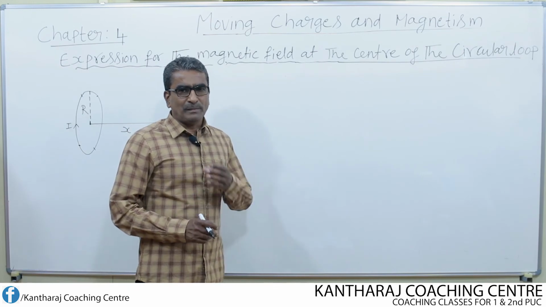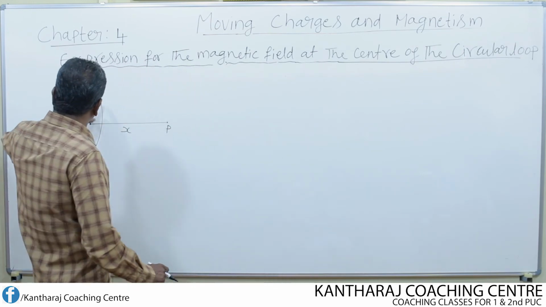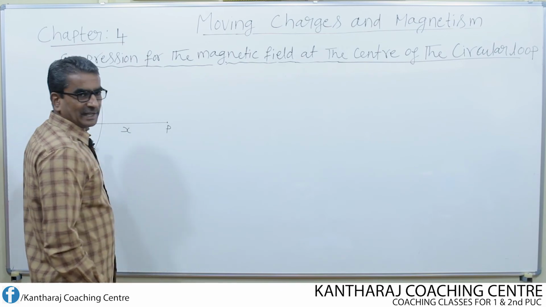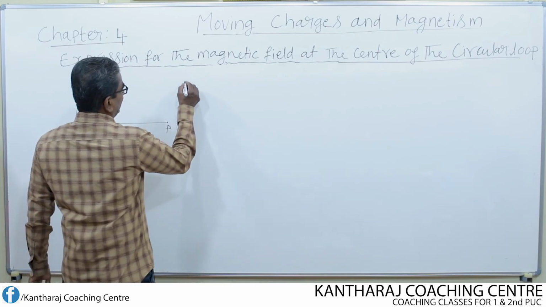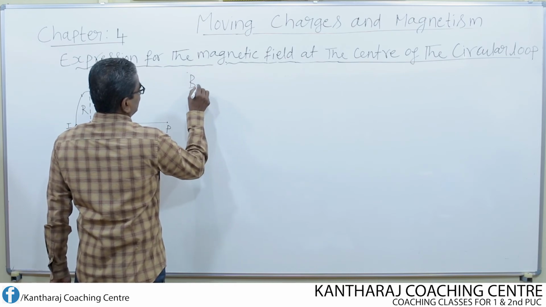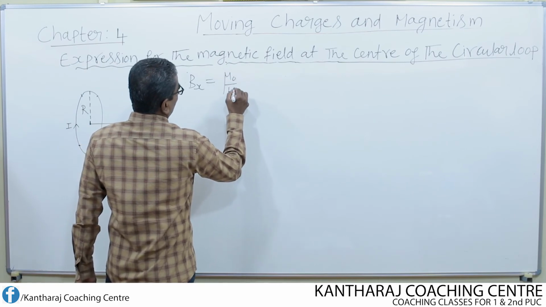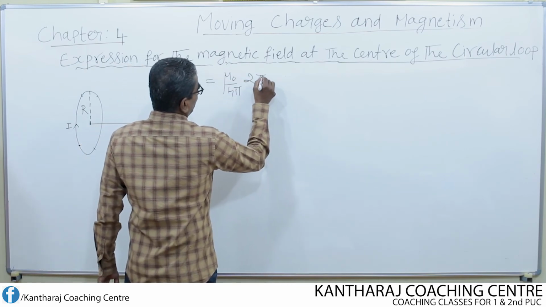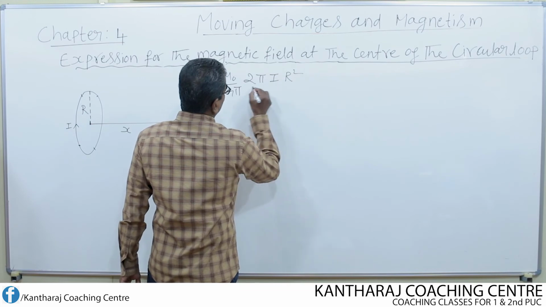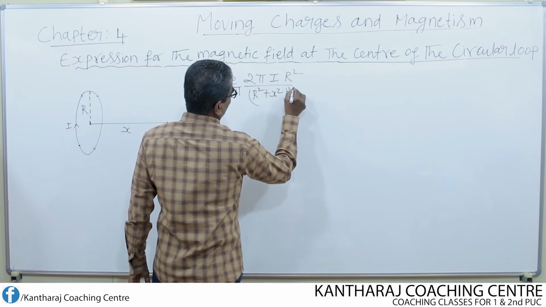You know that the magnetic field at a point on the axis of a circular loop of wire carrying current I is given by the equation Bx. I consider only the magnitude. Bx equal to mu naught over 4 pi, 2 pi I r square divided by r square plus x square, whole to the power of 3 by 2.